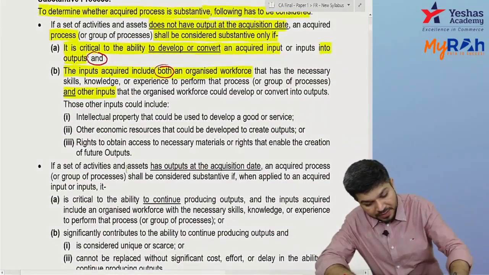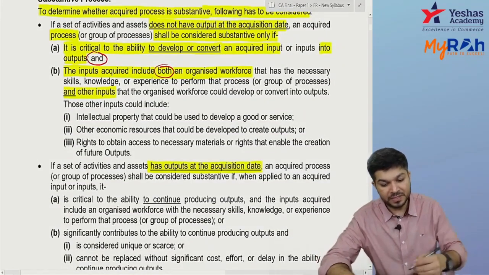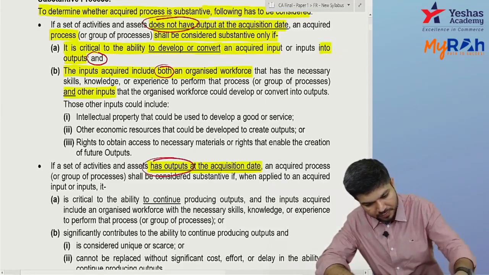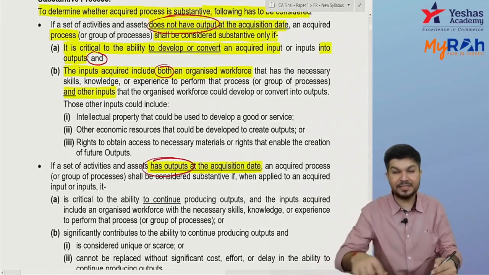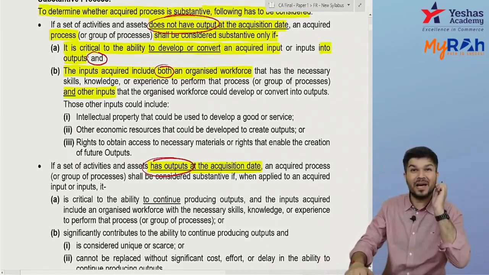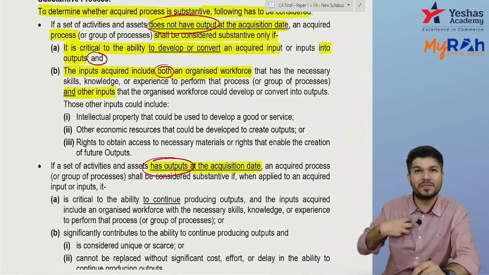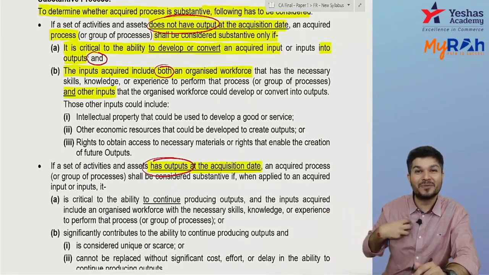Now suppose it has output at the acquisition date. The first case was does not have output, the second is have output. If there's an output already there, when do I say my process is substantive?